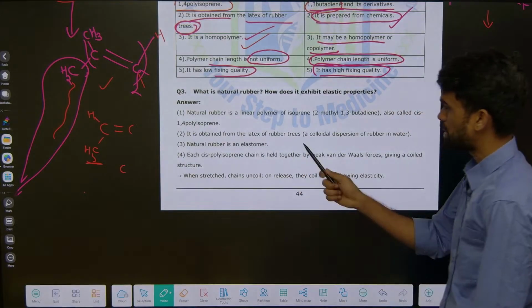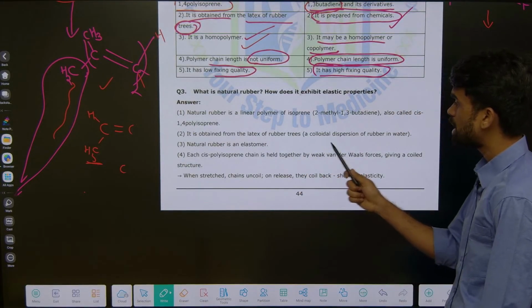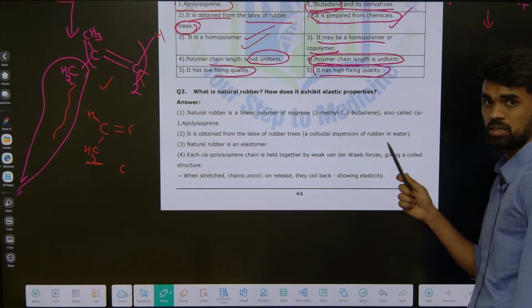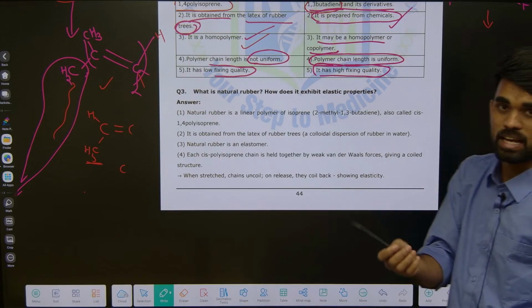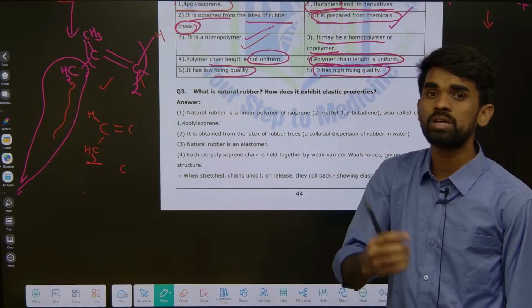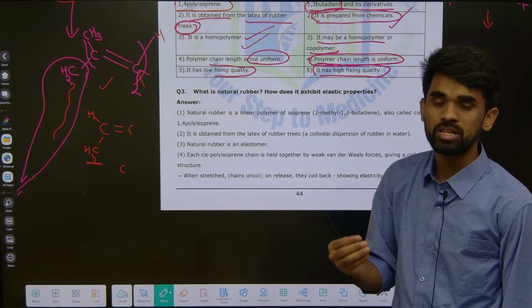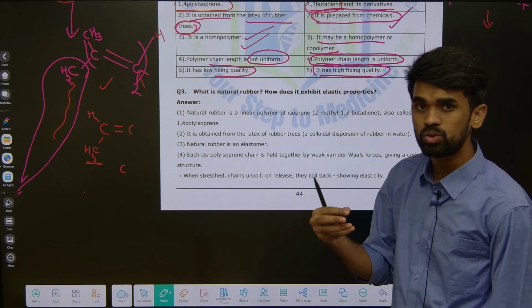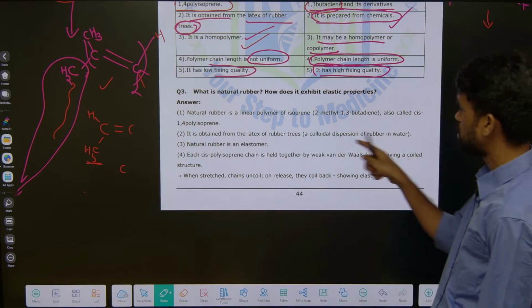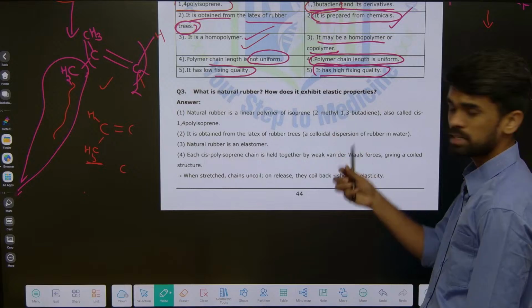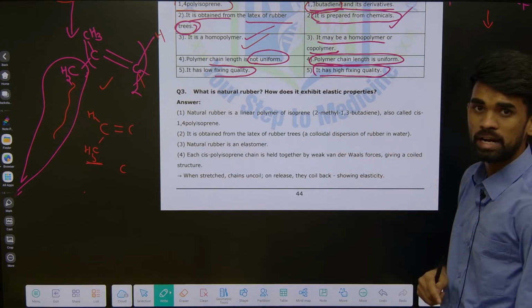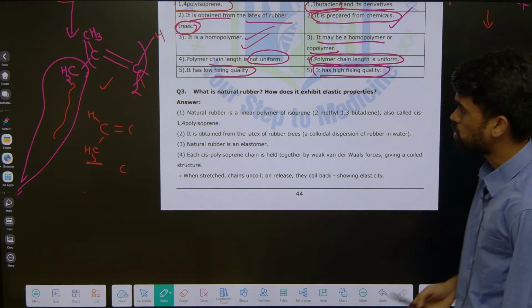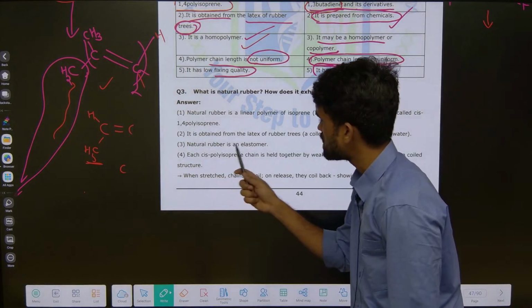Okay, rubber trees, what exactly is it? It's a colloidal dispersion of rubber in water. So during extraction of this rubber we need to remove that water, like coagulation, and do everything like purification. At that time you need to remove water and extract rubber from this colloidal dispersion of rubber in water. Okay, then next, natural rubber is an elastomer.